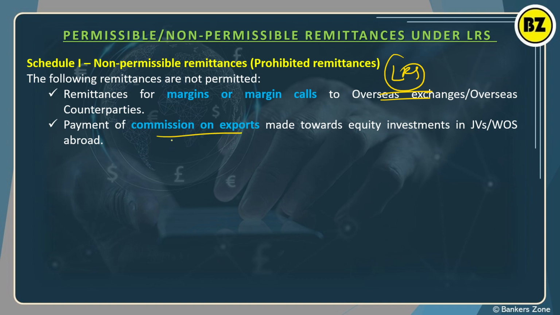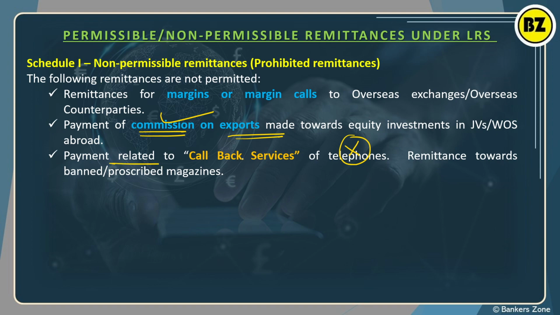Payment of commission on export made towards the equity investment in the JV or the WOS, meaning wholly owned subsidiary, joint venture, JV, right? So if you are making payment of commission on export for the equity investment, in such cases also it is not covered under the LRS.